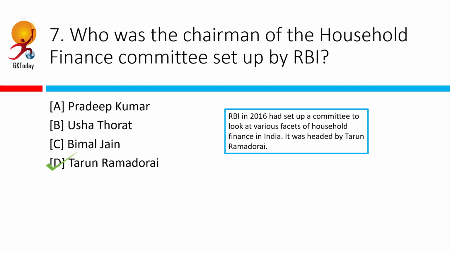They submitted their report in August of 2017, where they discovered that only 5% of the average Indian household's wealth is in financial assets. The remaining 95% is in physical assets. So what are physical assets? Physical assets are gold, real estate, vehicles, such things. 95% of Indian household assets are physical.